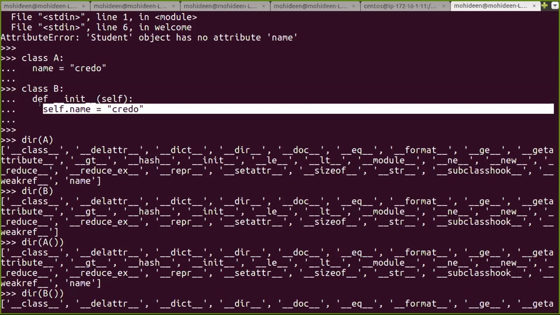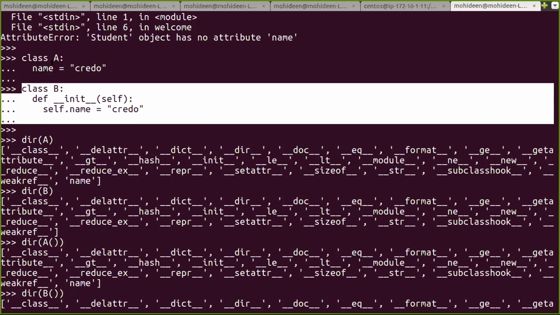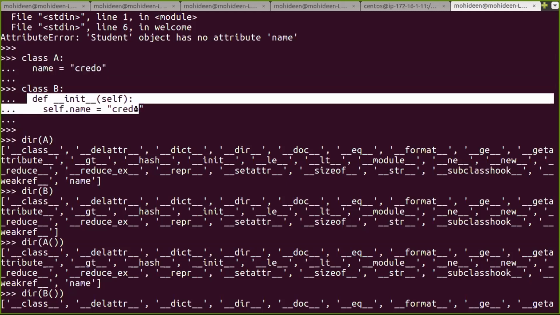Have you understood a class with constructor and without constructor? This is class without constructor, and this is with constructor. Without constructor, it creates a permanent object. It will reside inside my class. But with constructor, it will create the object during runtime, during instantiation. Otherwise, it won't. Understand the difference?